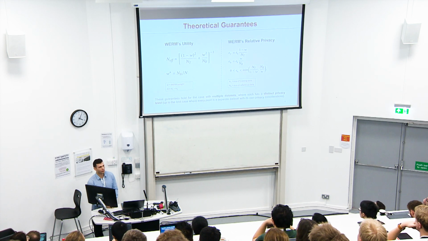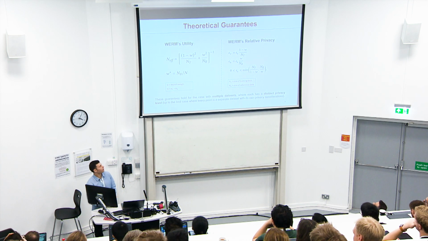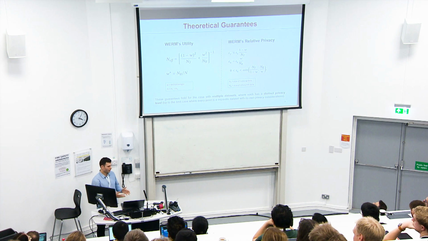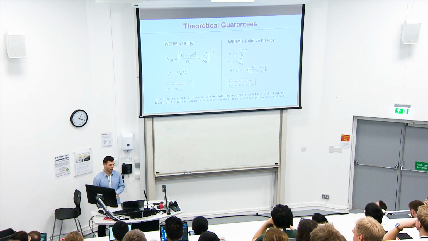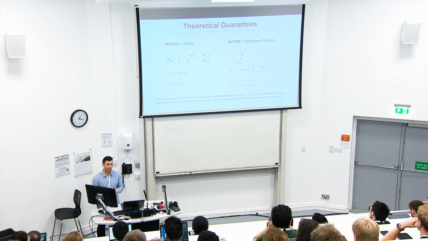Why this is a useful baseline and why it is interpretable is because it's the first empirical privacy defense that provides theoretical guarantees. First, we provide guarantees on WERM's utility. We derive this equation called N effective, which is the effective data set size. Here we can see that it's solely dependent on W, the size of the training data, NT, and the size of the reference data, NR.